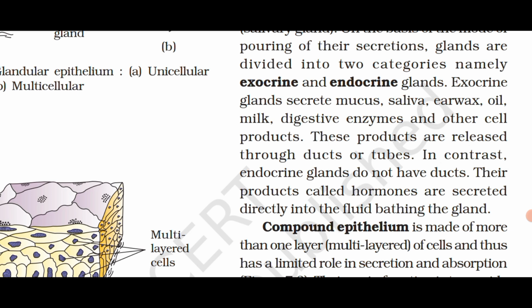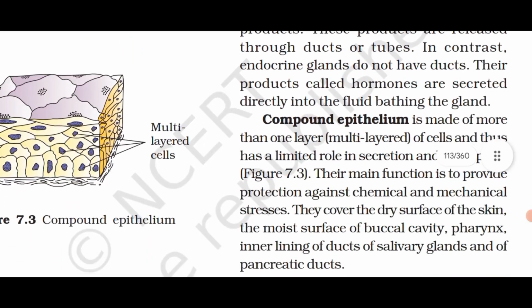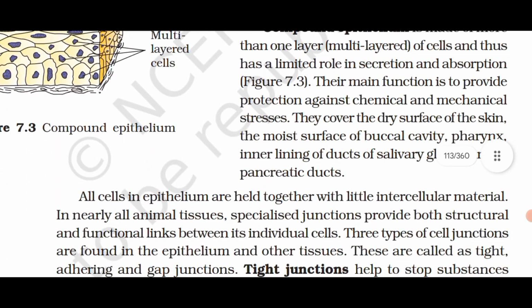Compound epithelium is made of more than one layer, a multilayer of cells, and thus has a limited role in secretion and absorption. Their main function is to provide protection against chemical and mechanical stresses. They cover the dry surface of the skin, the moist surface of buccal cavity, pharynx, inner lining of ducts of salivary glands, and of pancreatic ducts.